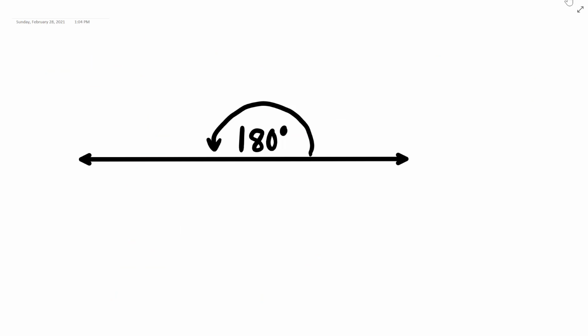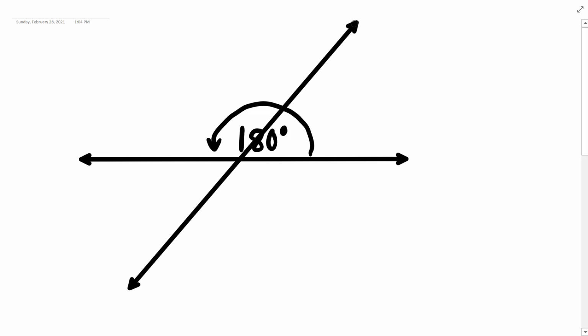So we know a straight line produces a 180 degree angle. If I draw another line that intersects this one, now I've created a pair of supplementary angles. This angle and this angle are supplementary. In fact, I'm going to give them a name. This one will be called x, so this angle is x, and this angle is y.